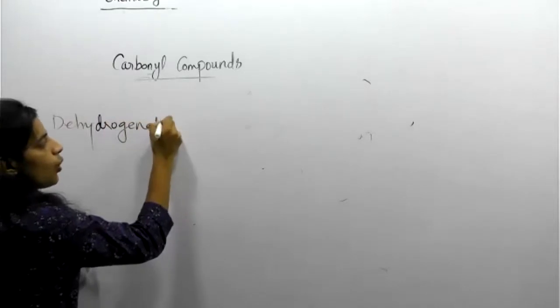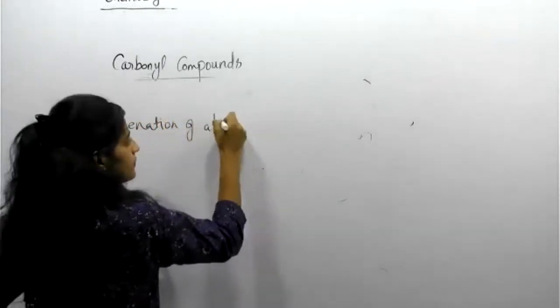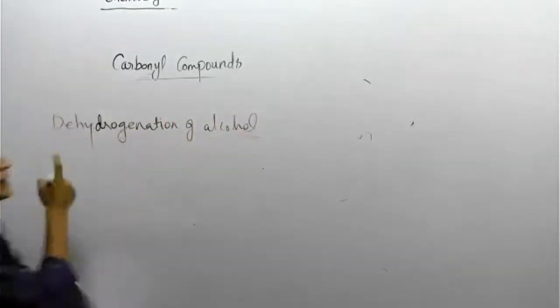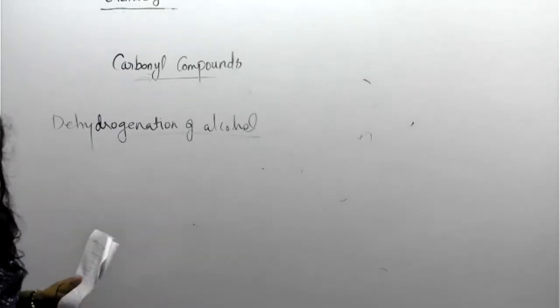Dehydrogenation of alcohol. Actually, what do you mean by dehydrogenation? Dehydration means what? Removal of a water molecule. Dehydrogenation means removal of hydrogen. So students, keep it in your mind.